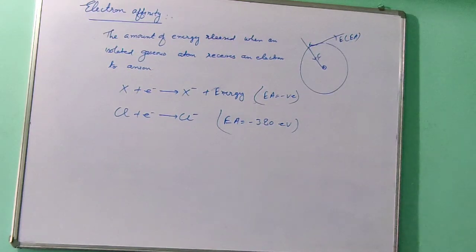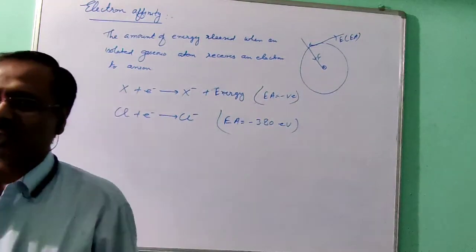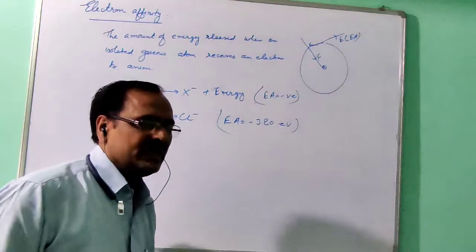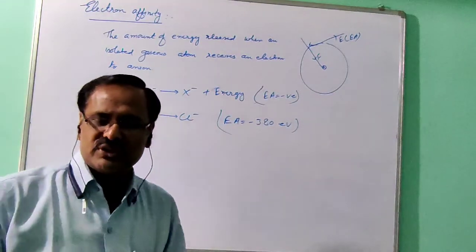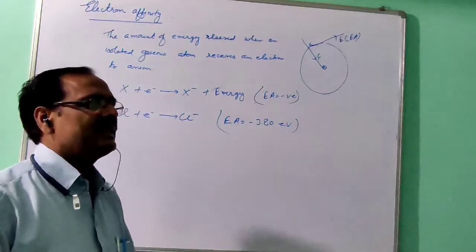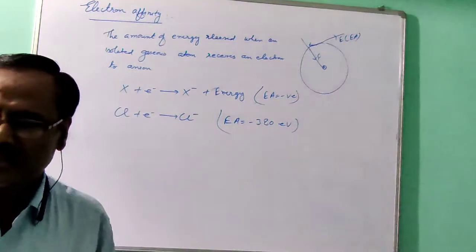So this negative sign shows that energy is released. And how much energy is released depends on the force of attraction experienced by the coming electron. If the coming electron is getting more force of attraction, more energy will be released. If it is getting less force of attraction, lesser energy will be released.